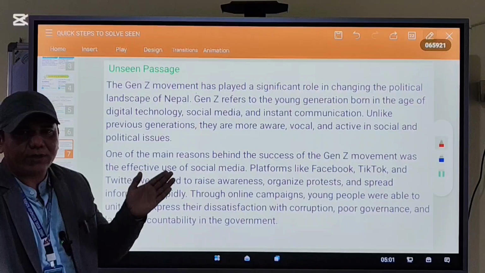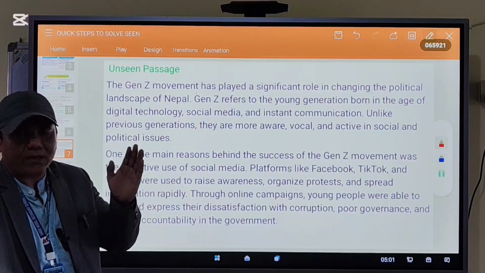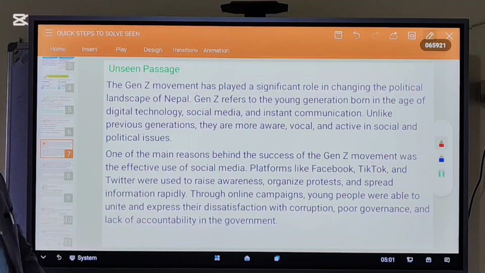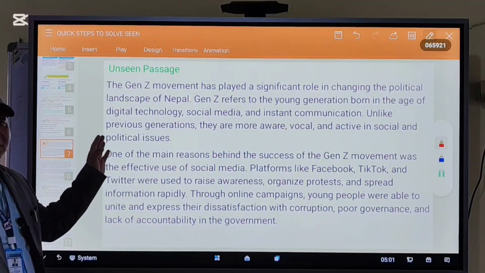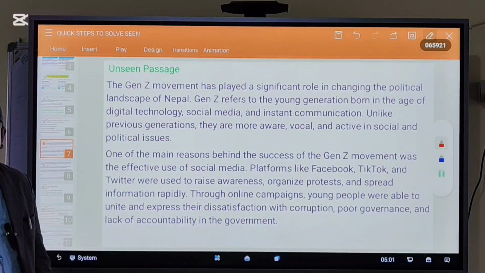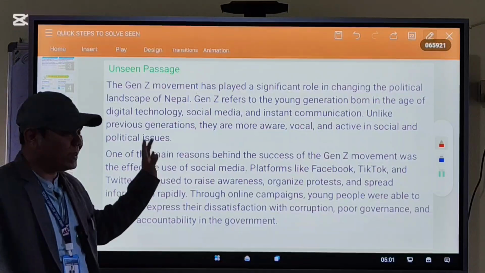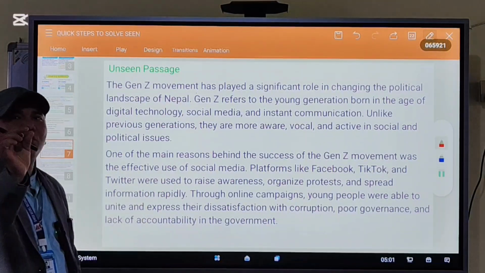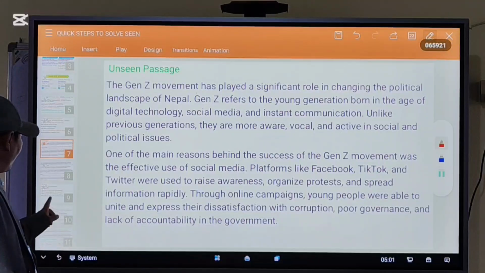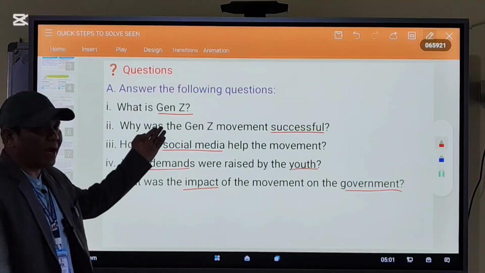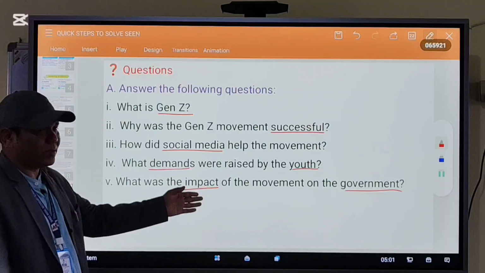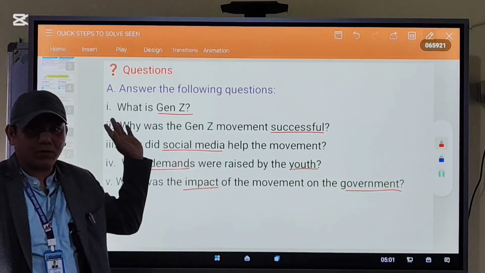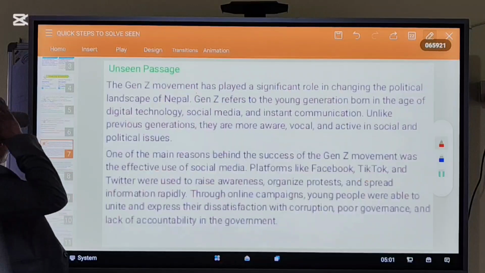You have to finish reading your entire passage within 2 or 3 minutes. While reading the passage, you have to underline the keywords related to the questions. Look at this, I have underlined these words and you have to underline words related to these. Now let me try.